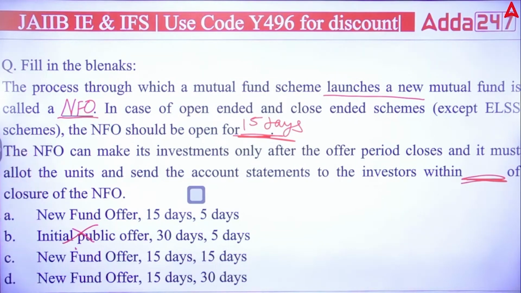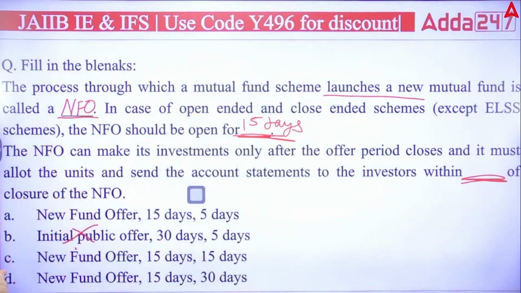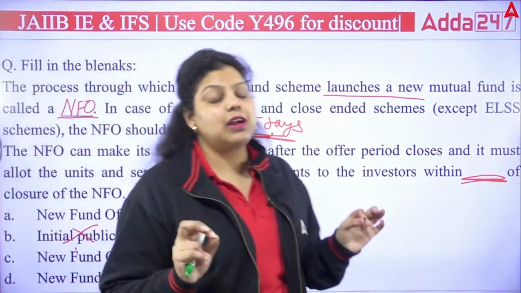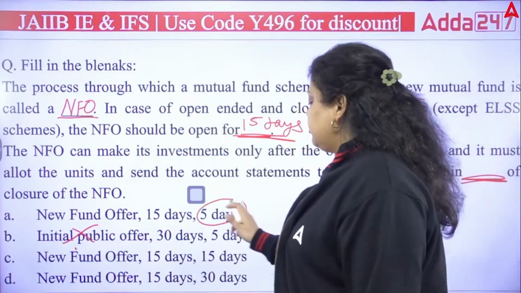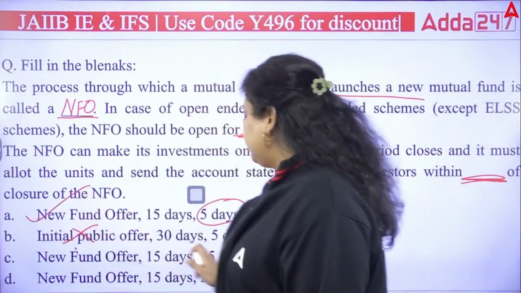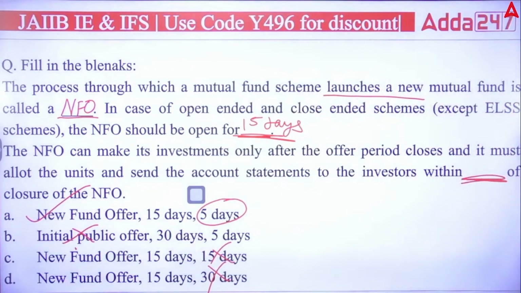Third is saying the NFO can make its investment only after the offer period closes, and it must allot the units and send the account statement to the investor who invested in the NFO within dash days. Okay, it is 5 days, 15 days or 30 days. Within how many days you have to send the account statement to the investor, and that is actually 5 days. So the right answer will be your A, not 15, not 30. So the right answer will be your A option.